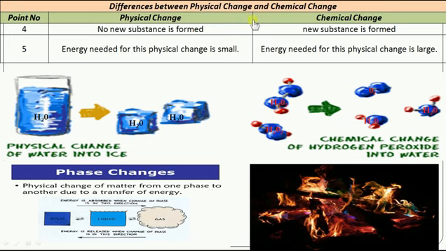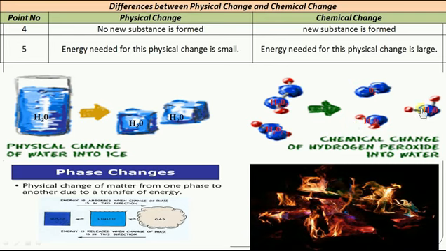On the other hand, look at the chemical change here. The hydrogen peroxide, H2O2. The red ones are hydrogens, the blue ones are oxygen. When this decomposes, what actually happens? It decomposes into oxygen and water molecules.